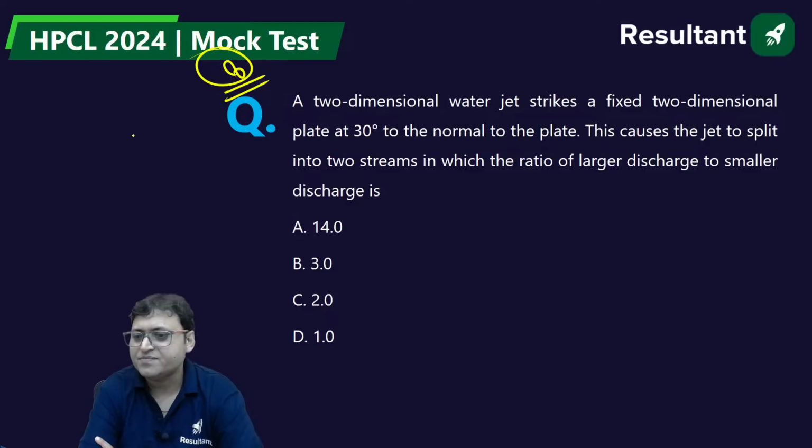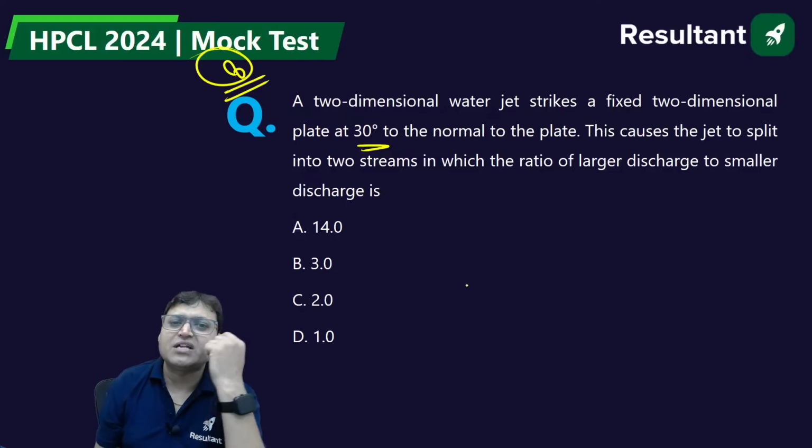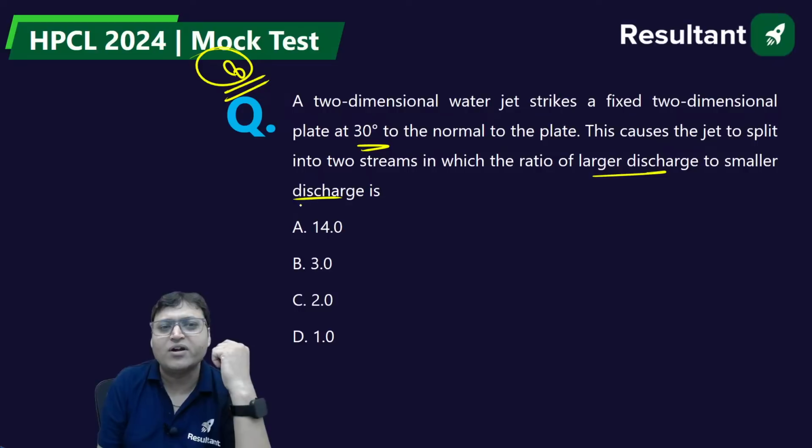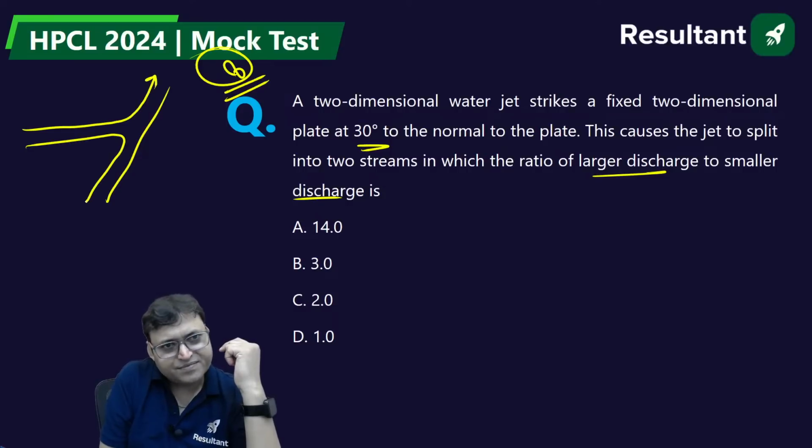Question number 8. Good, Rajneesh. A two-dimensional water jet strikes a fixed two-dimensional plate at 30 degrees to the normal to the plate. This causes the jet to split into two streams in which the ratio of larger discharge to the smaller discharge is. It is a case of a jet striking an inclined plate like this.